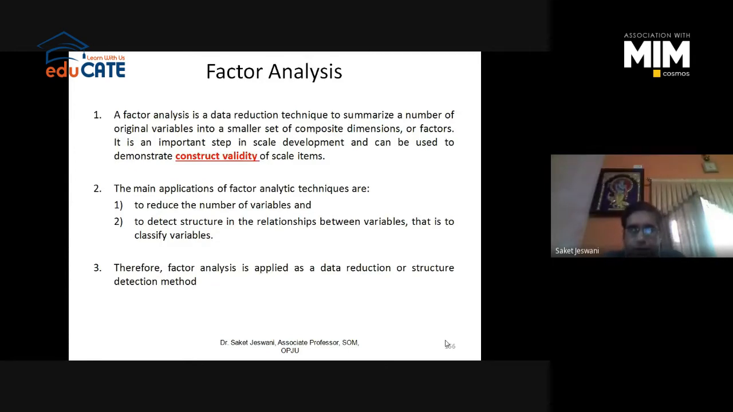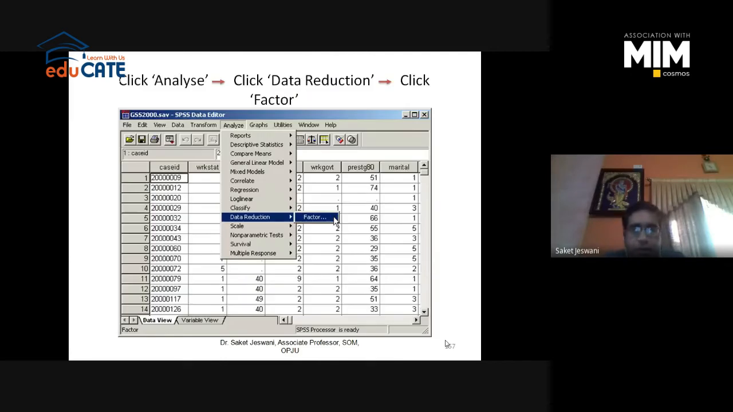Right. So I will help you to do it in SPSS. So open the SPSS window.